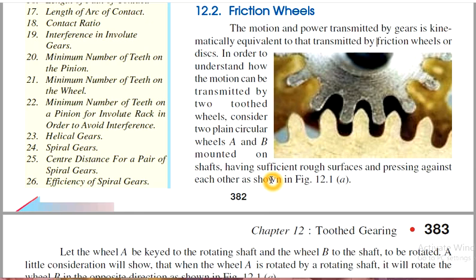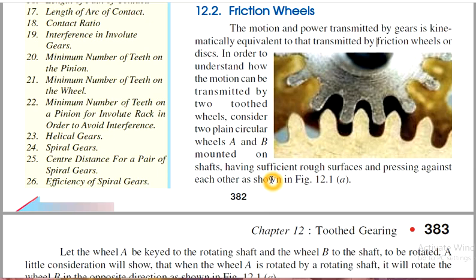In order to understand how the motion will be transmitted by two toothed wheels, it is going to be explained here. Let us consider wheels A and B mounted on shafts, having sufficiently rough surfaces and pressing against each other.